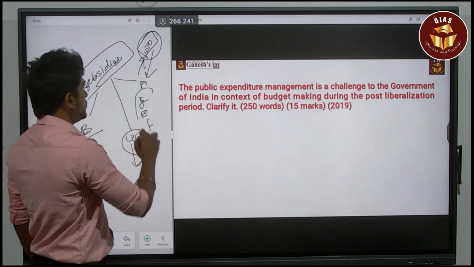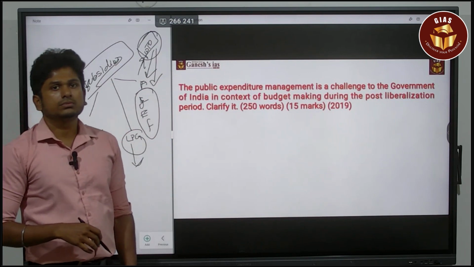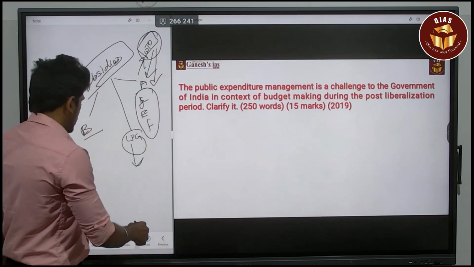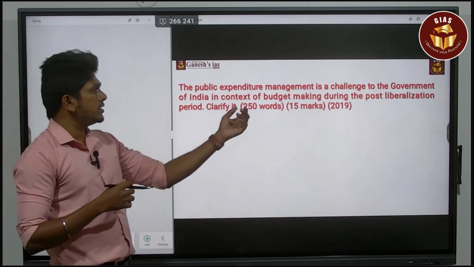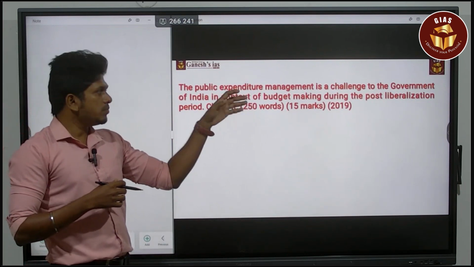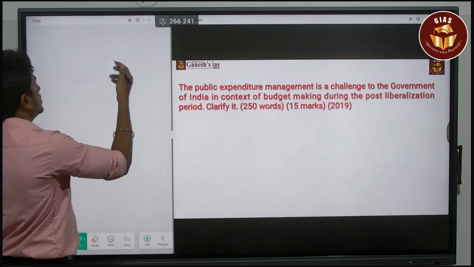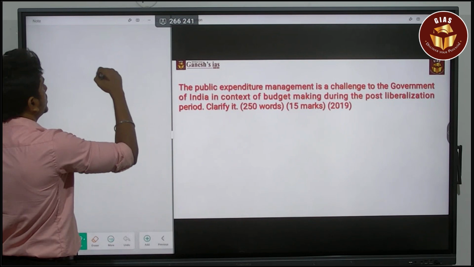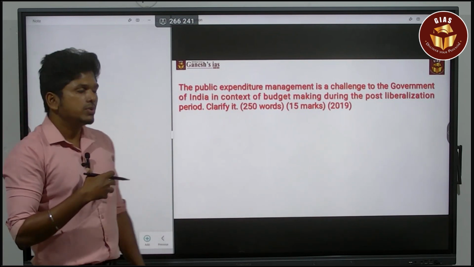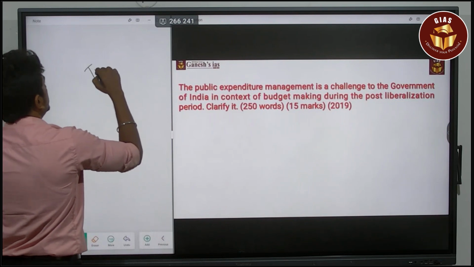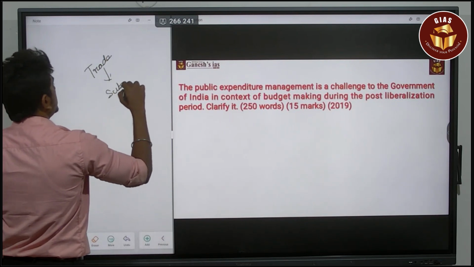After the LPG era, if you are going to provide any subsidy, the WTO will raise questions against you. So if you are going to give subsidies, you have to account for them in the budget making only. So the budget making becomes a major issue. That is a challenge. Or else, next you can speak about subsidies related to exports. So in that scenario, in the trade activities, you are going to provide subsidies.